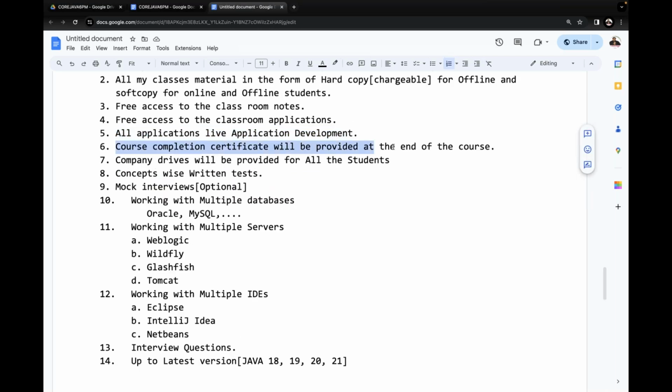Next, course completion certificates will be provided. Guys, observe carefully. At the end of the course, you get a certificate from Durgasoft that you can show to the interviewers also. Interviewers may give some priority to Durgasoft. We can use the brand value of Durgasoft also.